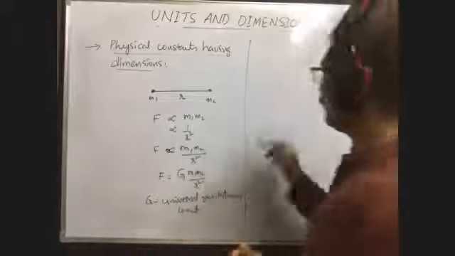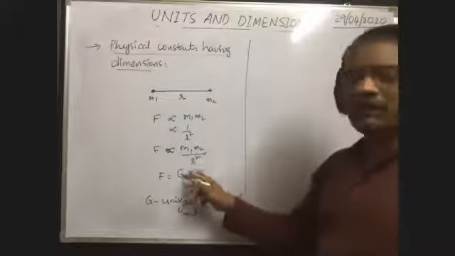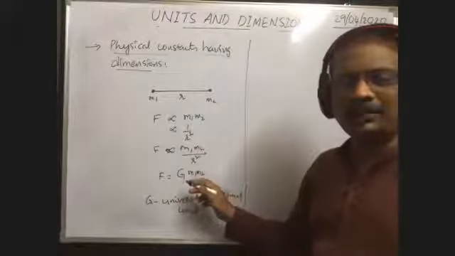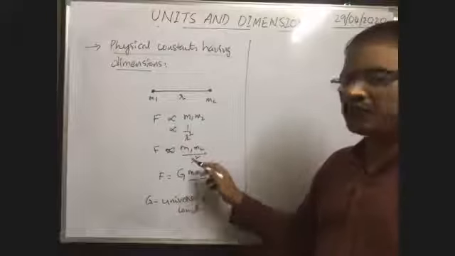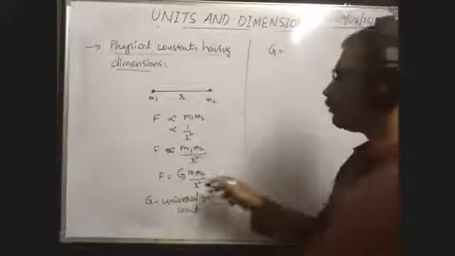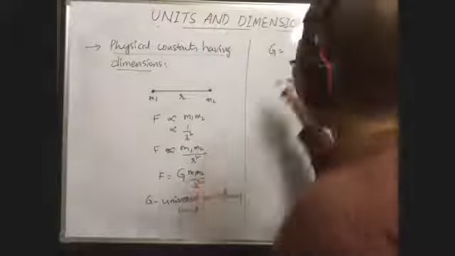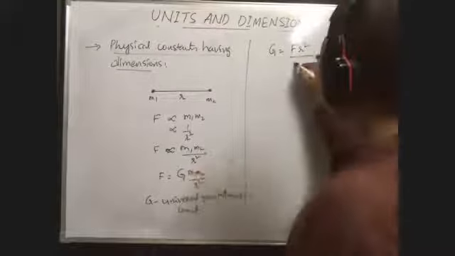Now, we have to write the dimension formula of the universal gravitational constant. For which physical quantity we have to write the dimension formula, you first write the formula for that. Dimension formula of G we have to find. So G is equal to something. From this equation, what is G? Capital G is equal to, you do cross multiplication, F r square by M1 M2.